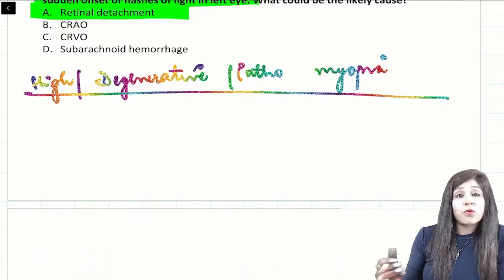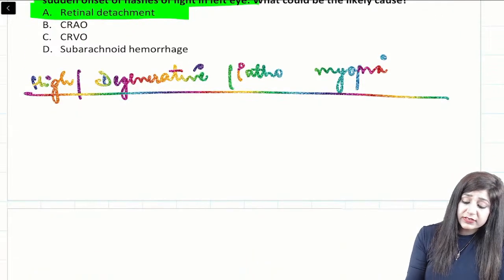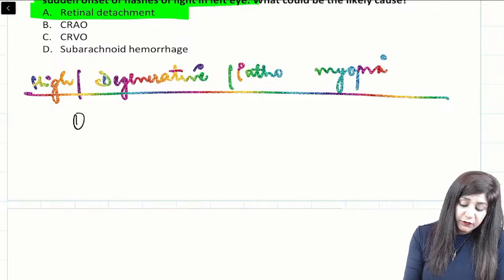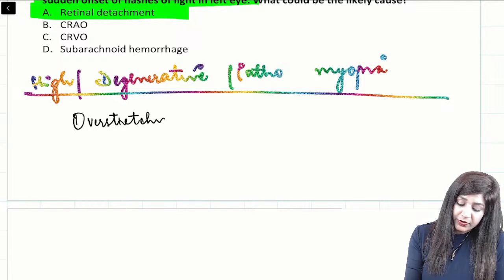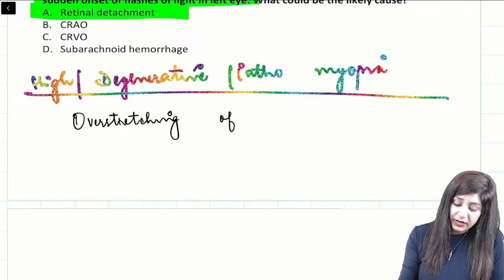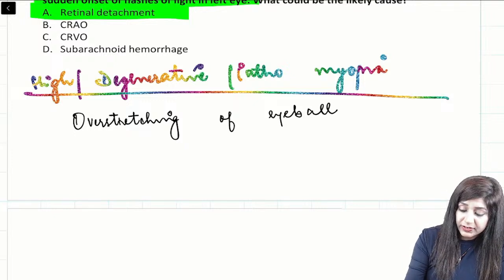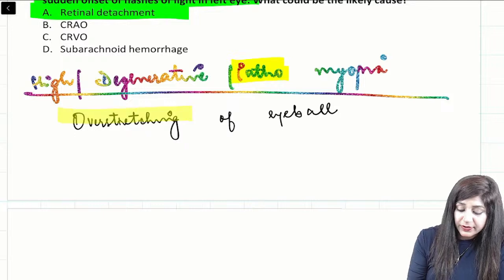So it is again an important condition. Why is it called pathological? Because here we have overstretching of the eyeball. Due to the overstretching, it is called pathological.